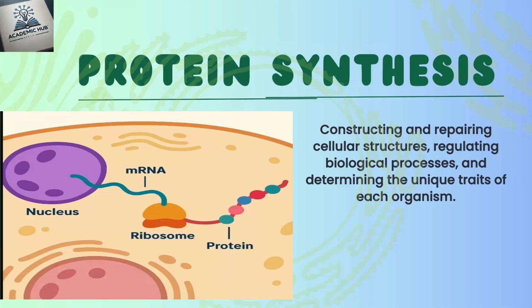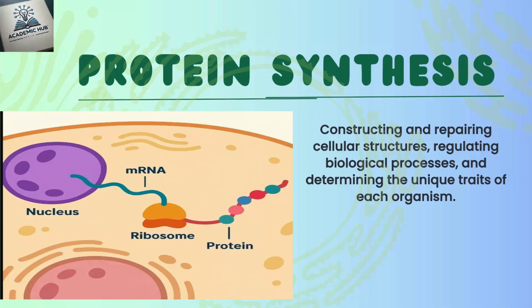RNA polymerase stops transcription when it reaches a stop signal, and the newly formed mRNA detaches. For example, hormone production. The pancreas transcribes insulin genes to produce insulin mRNA, which is later translated into insulin protein to regulate blood sugar.